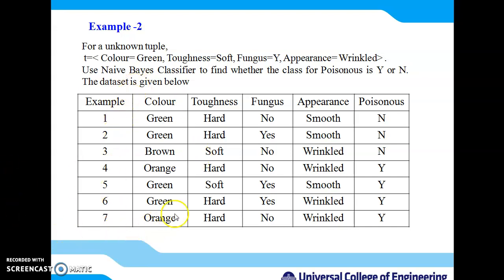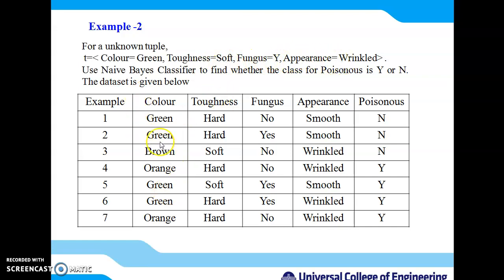the data set is given where we have to decide the class of a particular unseen tuple based upon the color, toughness, fungus and appearance. Here there are a total of seven rows present, and we have to decide the class for color green, toughness soft, fungus yes and appearance wrinkled.